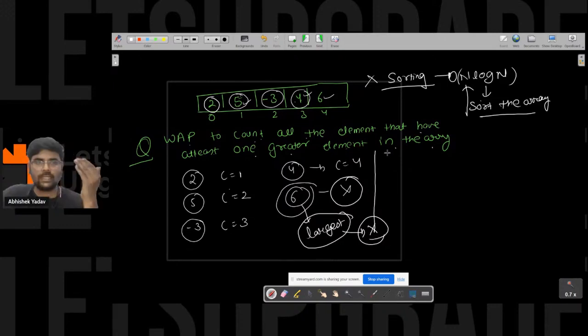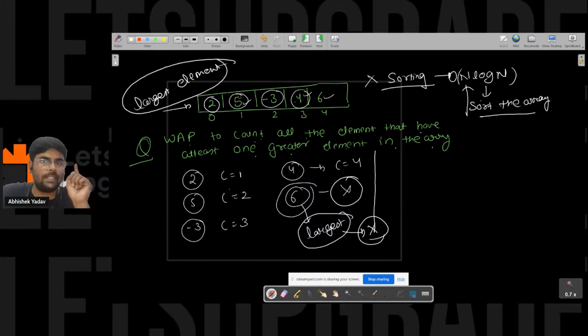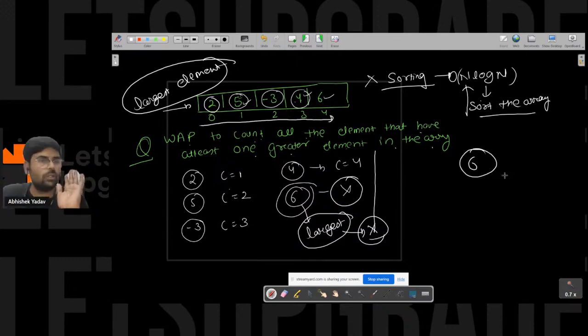So now the question is clear, right? So first, what I have to do? Okay, first let's find the largest element, right? If I am able to get the largest element, then my problem statement is very easy, right? I will find the largest element, that is 6 in this case. After that, again I will iterate through the array, and I will not include that element, that is 6.